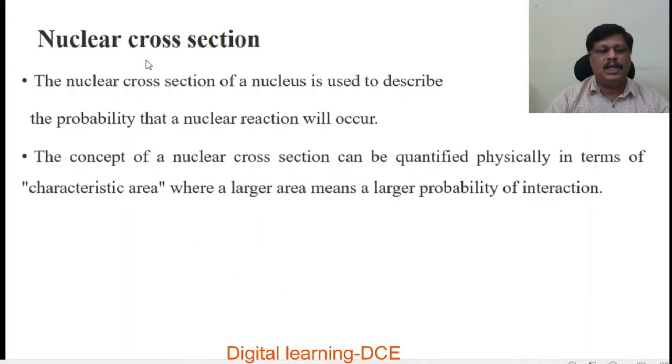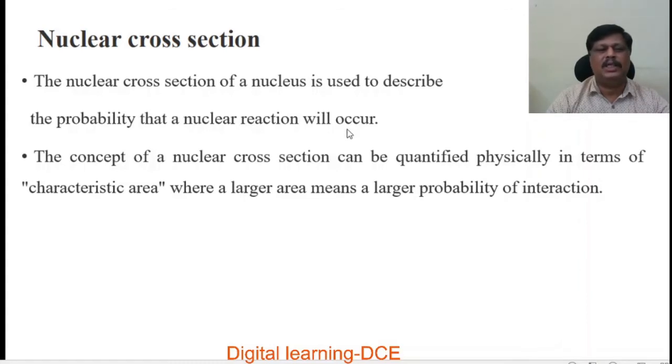Next, nuclear cross section. So what is nuclear cross section? The nuclear cross section of a nucleus is used to describe the probability that a nuclear reaction will occur.